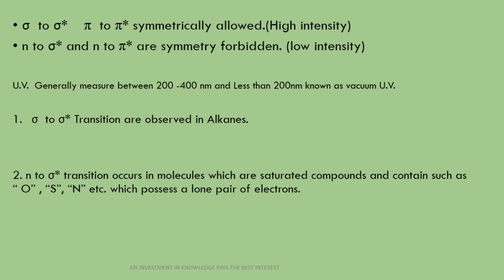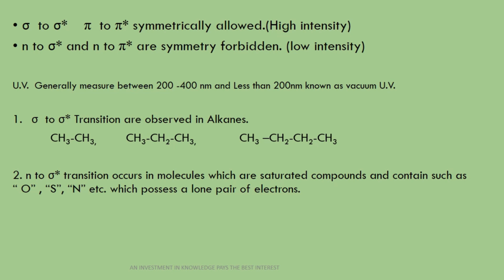Now next is examples of sigma to sigma star transitions. Which particular compound can give me sigma to sigma star transitions? The one is alkane. You can see that ethane, propane, butane are all alkanes in which saturated single bonds are present. These are all saturated compounds. There is no double bond, only single sigma bonds are present, and that's why sigma to sigma star transition is possible. There is no electronegative atom also present.